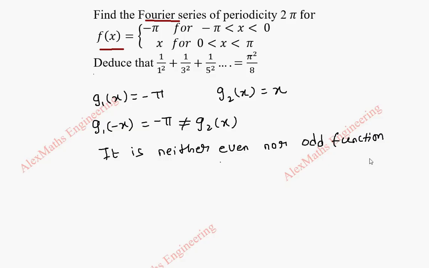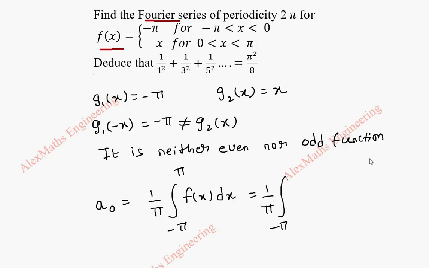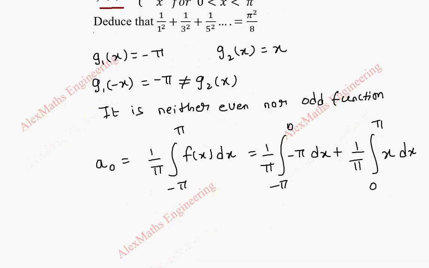Now we are going to find a naught, which is 1 by pi integral minus pi to pi f of x dx. But our function is made up of two parts. So first is minus pi to 0. That time f of x is minus pi dx. And again we take that 1 by pi common for the second term also. Now 0 to pi is our second interval and the function is x. Now we are going to integrate this and apply the limit.